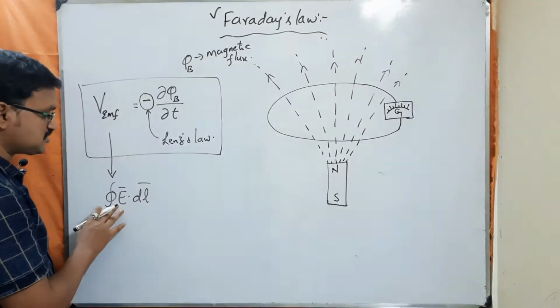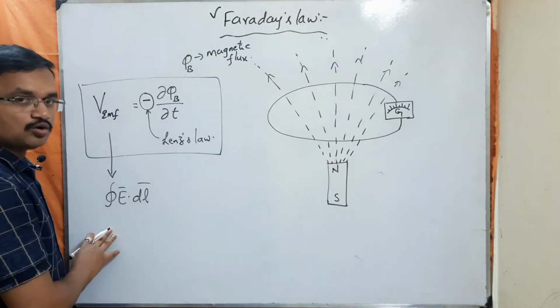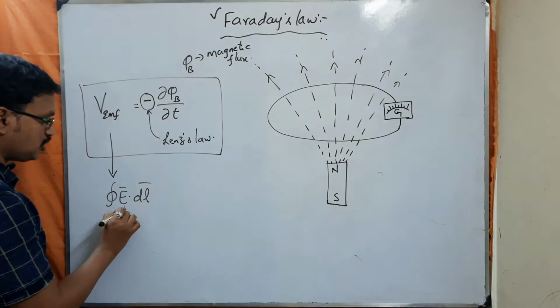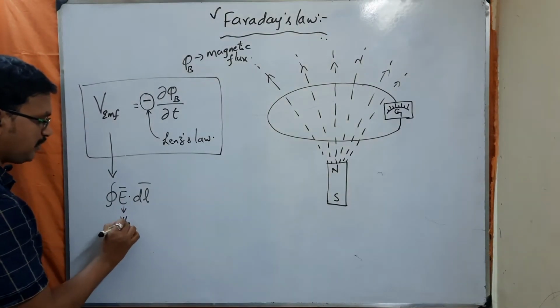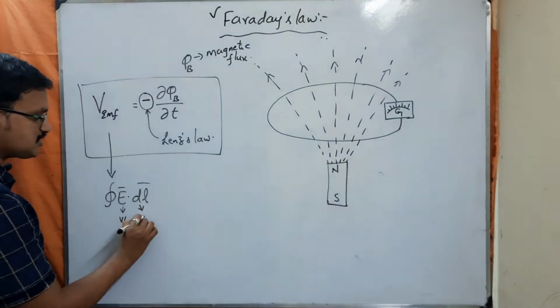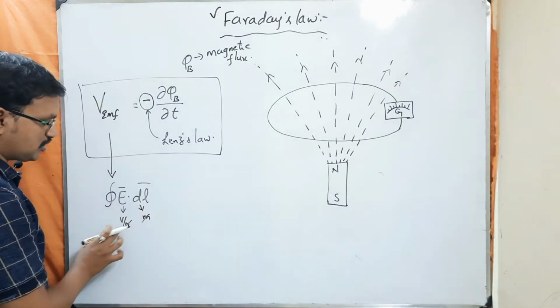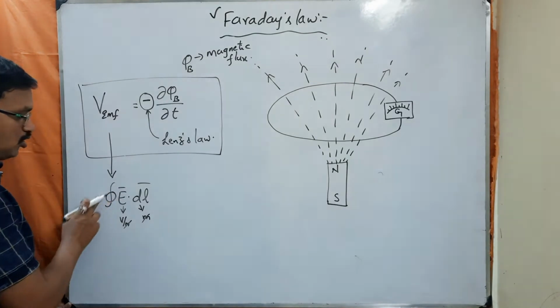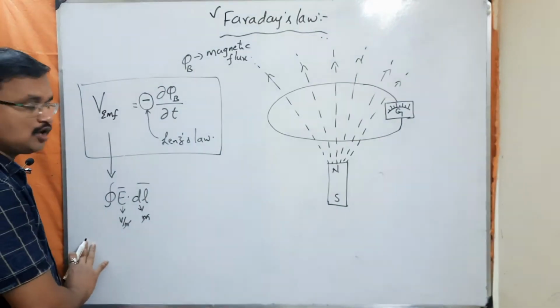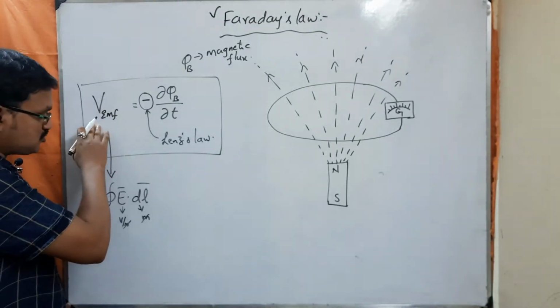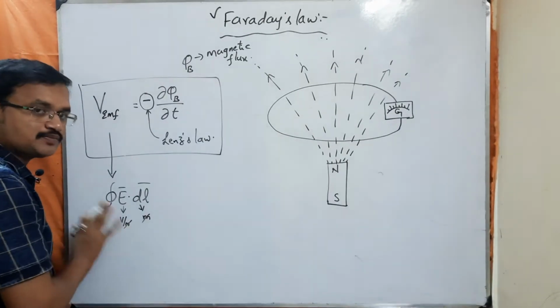What are the units of electric field? Volt per meter. What are the units of dl? Meter. So the meter gets cancelled, and it represents the voltage around the closed loop. So we can represent this EMF in terms of electric field in this manner.